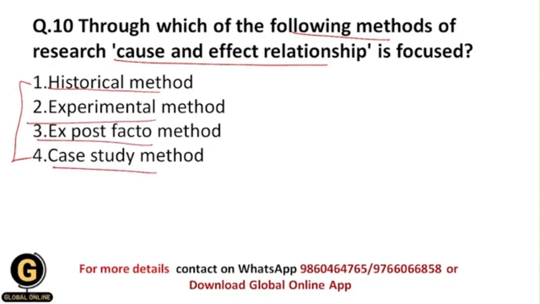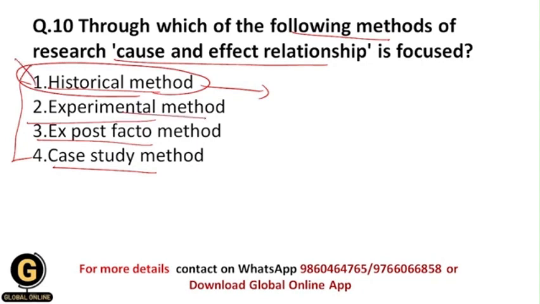Now students, all of you understood that in the historical method we study past events and predict our future and present based upon the past events, and here there is no kind of cause and effect relationship that we are going to study. That's why this option is eliminated.